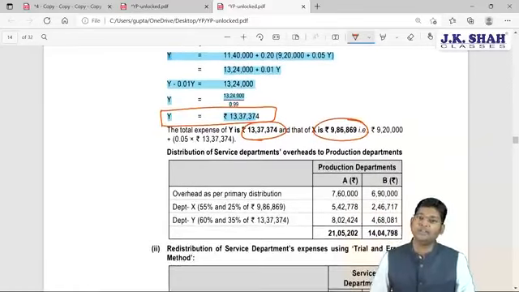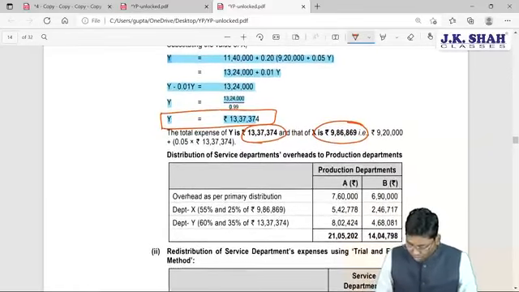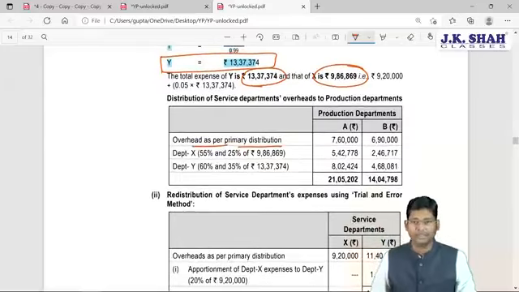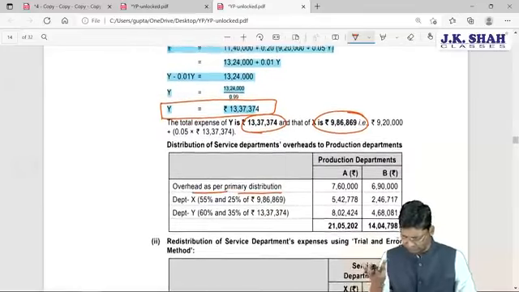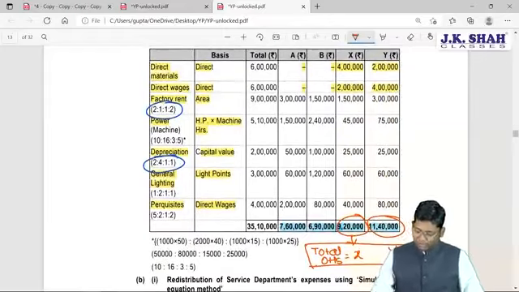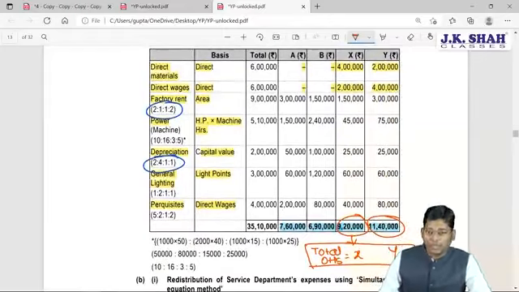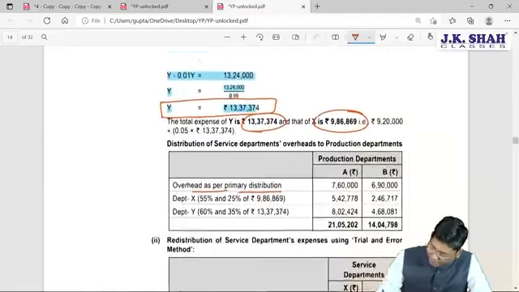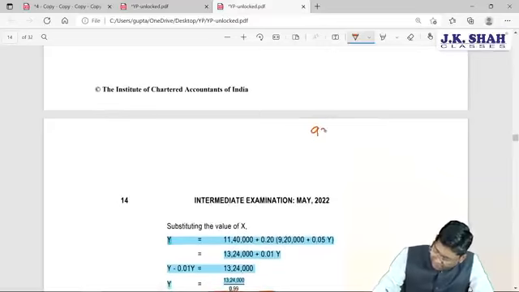Sir, how to start with redistribution? Now, the overhead as per primary distribution. According to the primary distribution, the overhead amounts which we have computed are given in the question. Sir, where are the amounts? You can see here, the total amounts are available with us. Their own amounts are recorded here, 9,20,000 and 11,40,000. You can put them like this: 9,20,000 and 11,40,000. These are the two values.